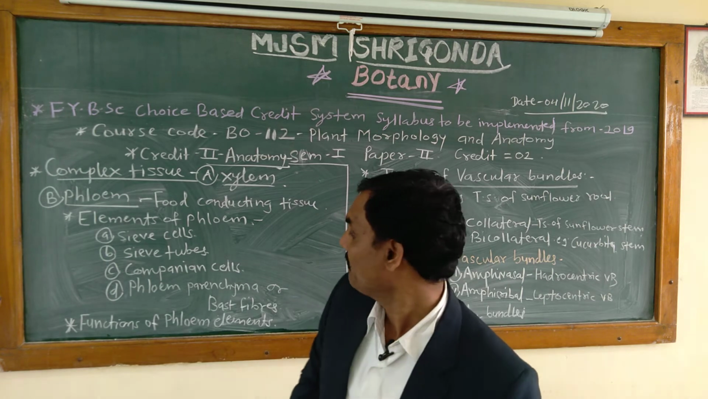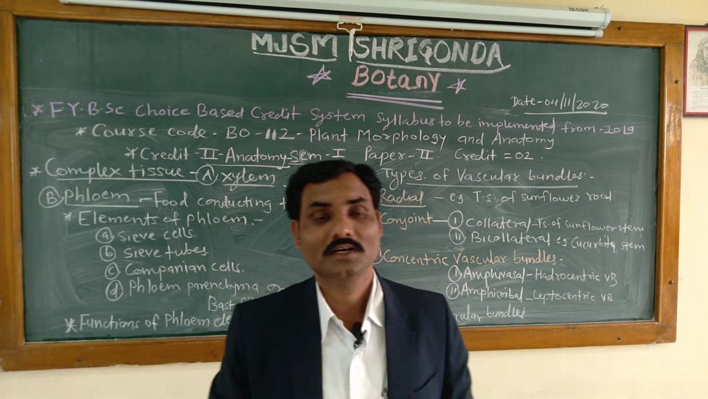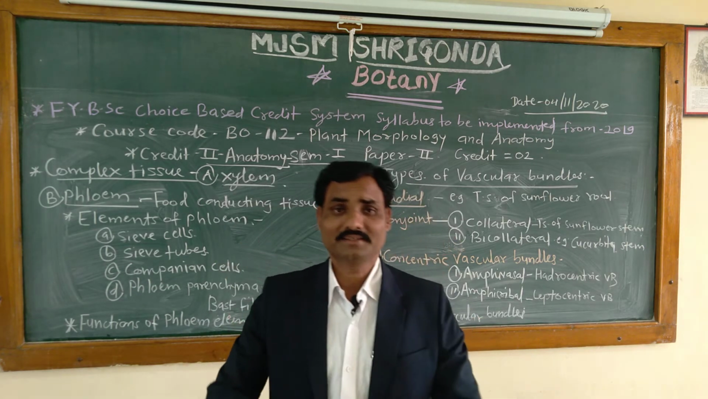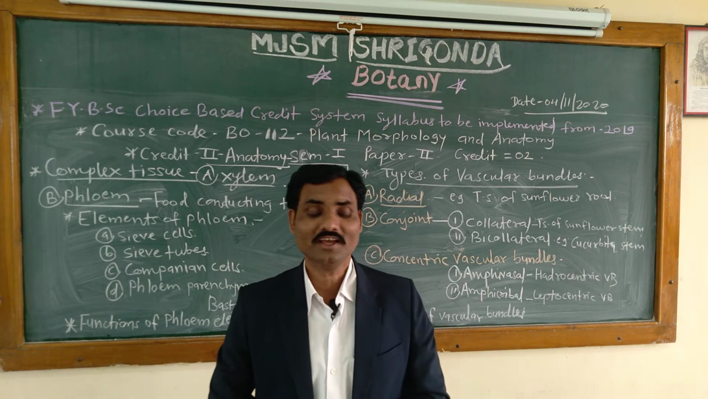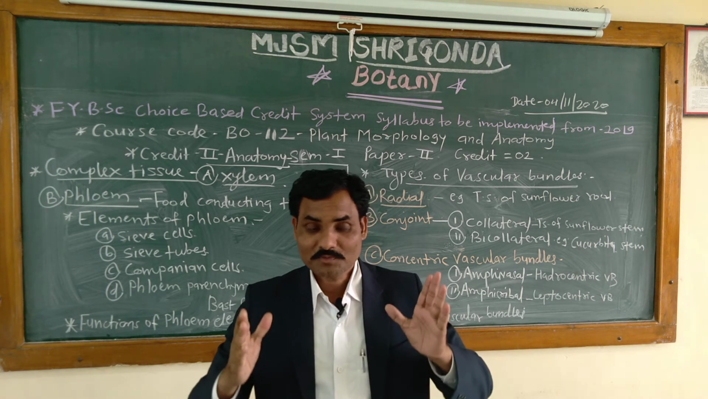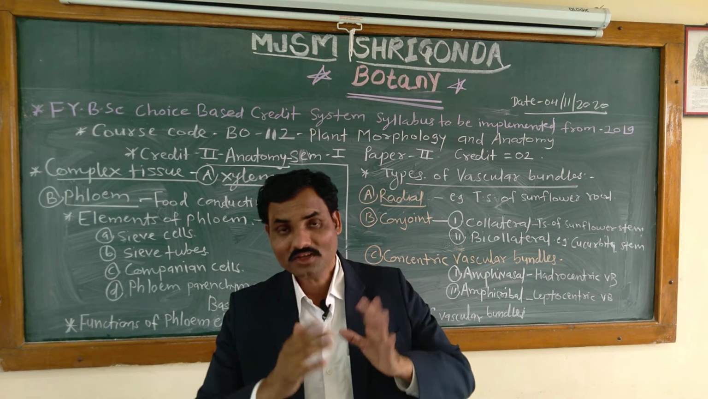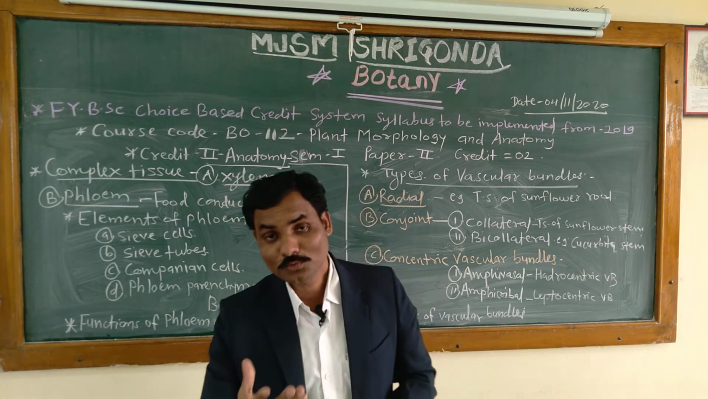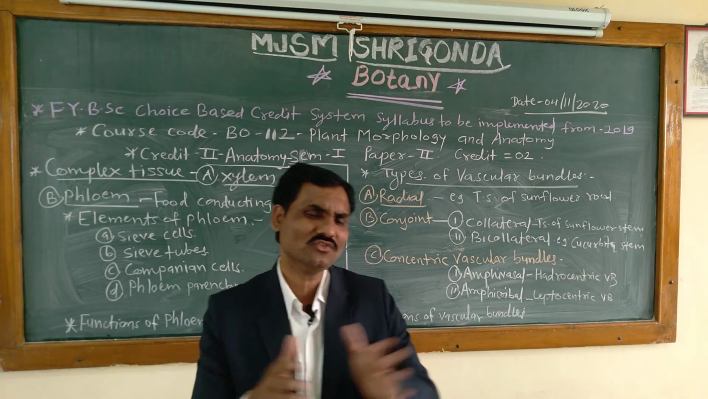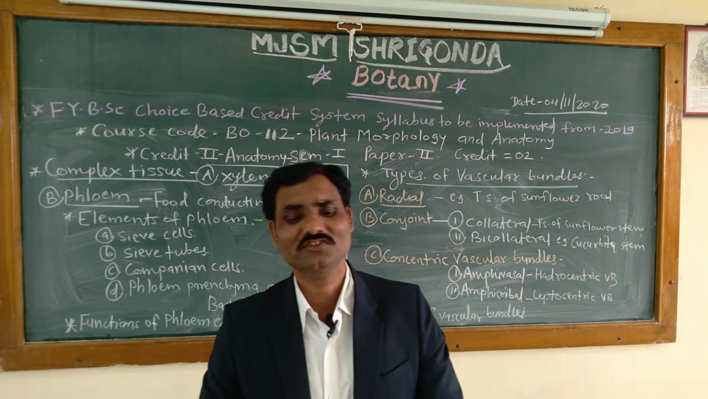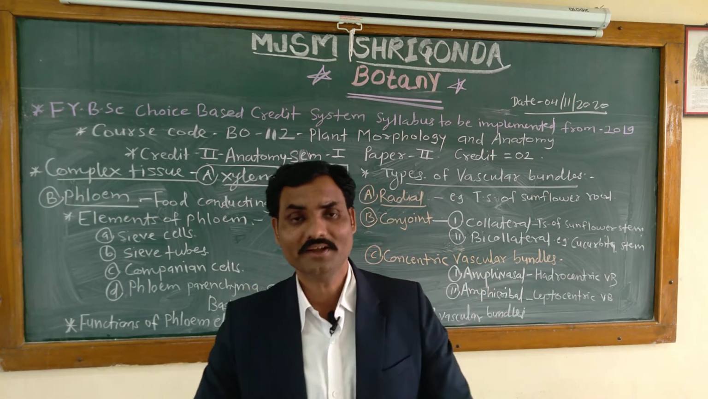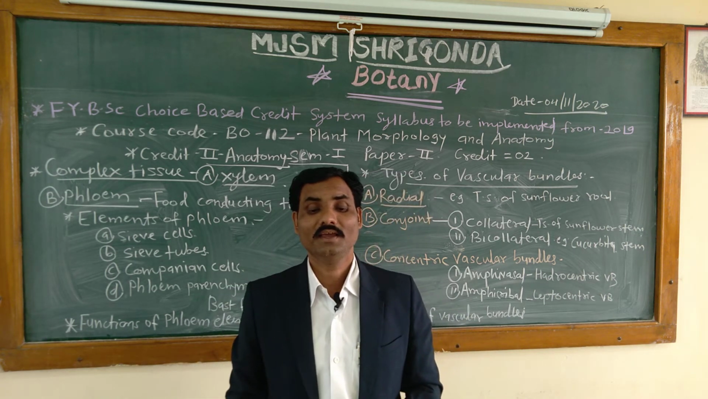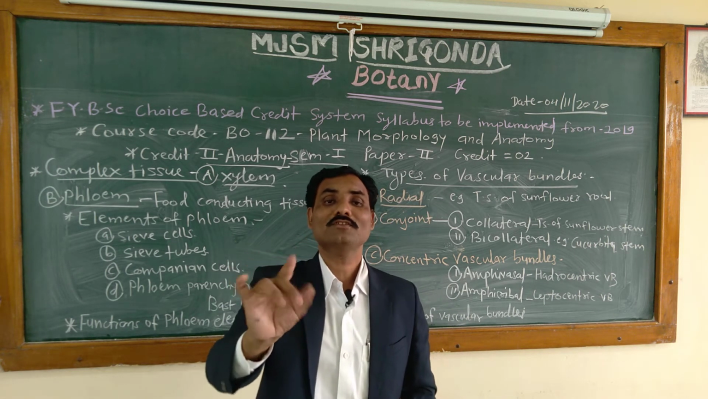Then what about companion cells? The third part is the companion cells. How do they look? What is the structure of these companion cells? These are specialized parenchymatous cells that are found closely associated with sieve tube elements. There is a close connection between them and the sieve tube elements. And when we take the cross section, the companion cells appear rounded.